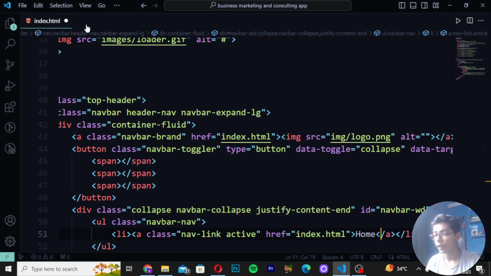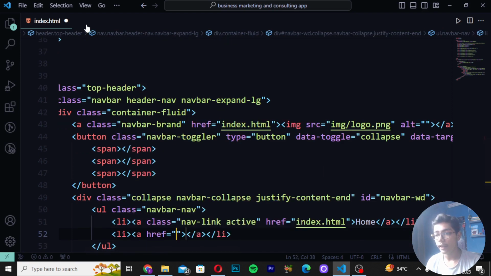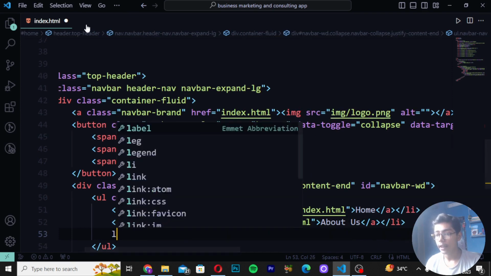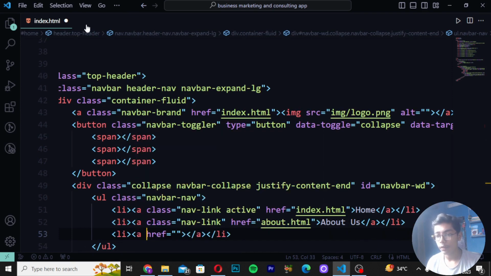So here I will be writing that. Then li tag, and here I will again be removing this, create class nav-link, and here I will again be writing href about. Then here I will be writing about us. Then move down and create li tag, and then remove, or you can write class directly as nav-link.